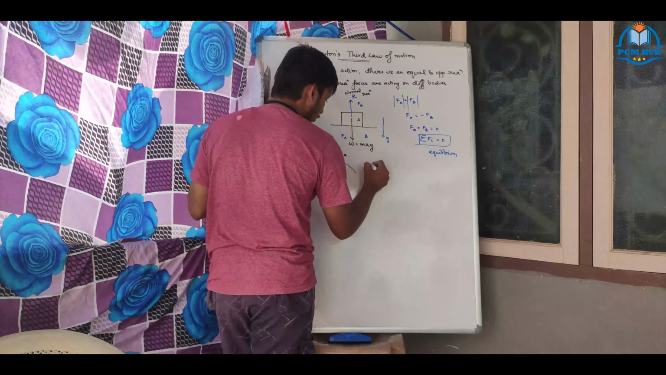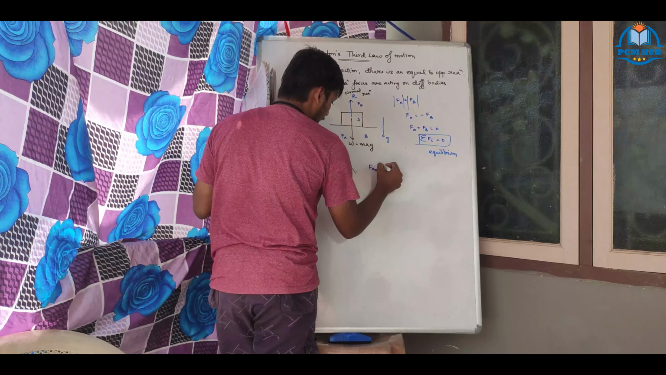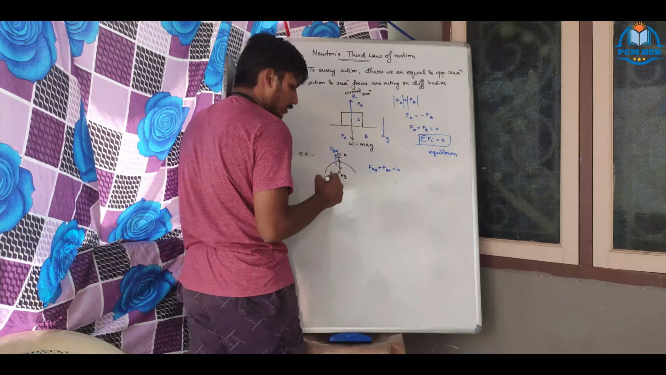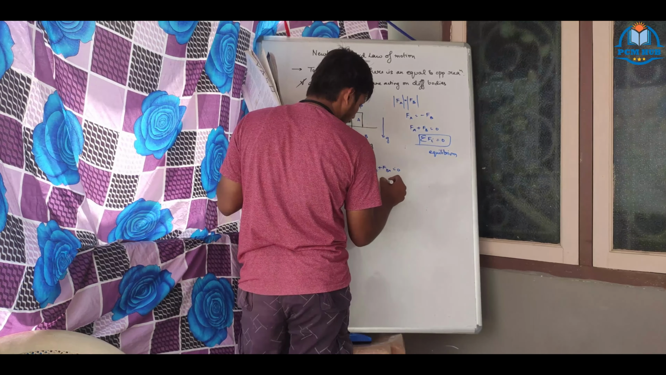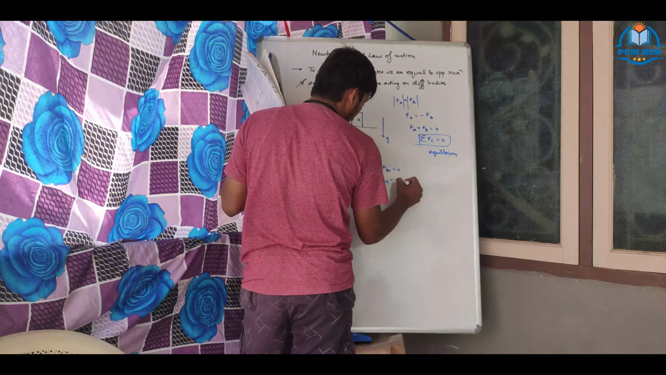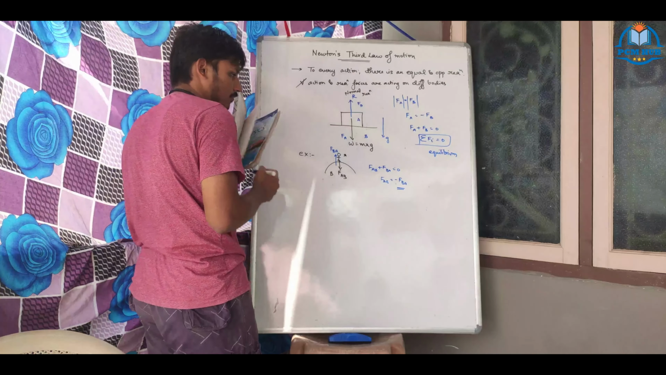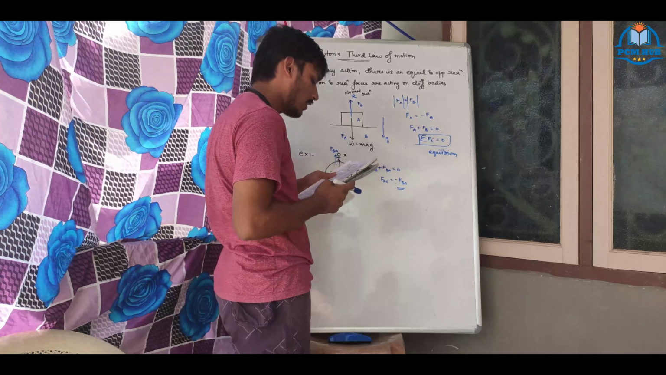Here also FAB plus FBA equals 0. That is the equilibrium law. Therefore, FAB equals minus FBA. Proved here also.